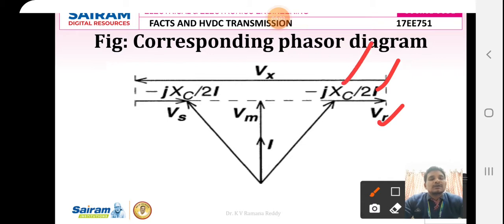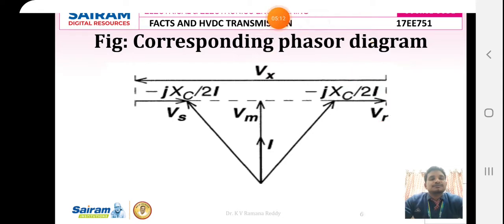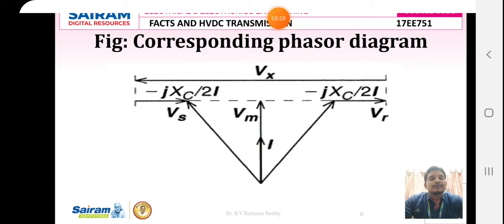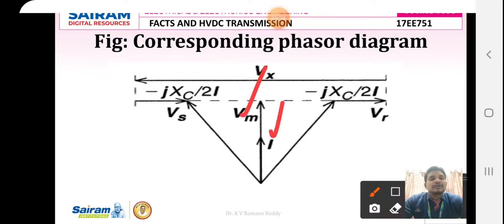Here we are doing series capacitive line compensation at the midpoint of the transmission line. Therefore, if you look at the voltage and current at the midpoint, the length of this arrow represents the magnitude of the midpoint voltage Vm, and due to the capacitive compensation at the midpoint, the midpoint voltage Vm and its current are in phase with each other.